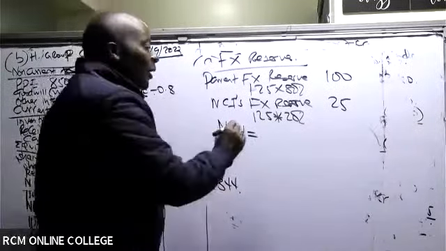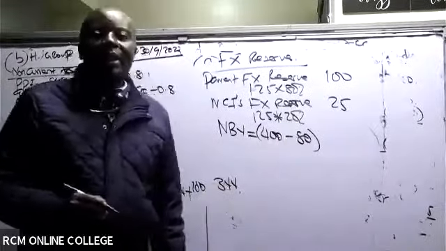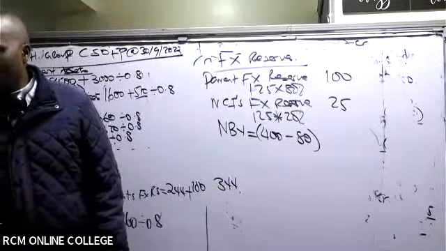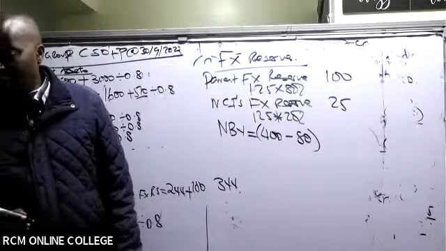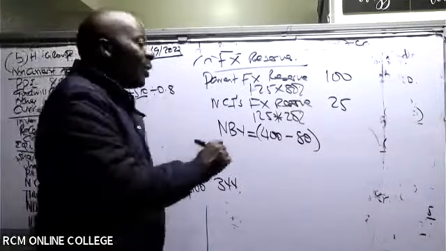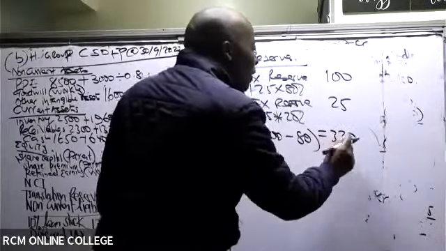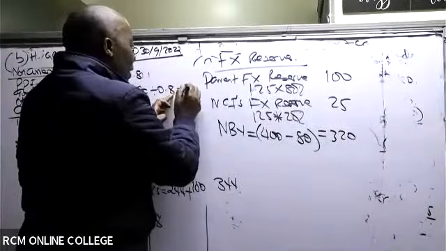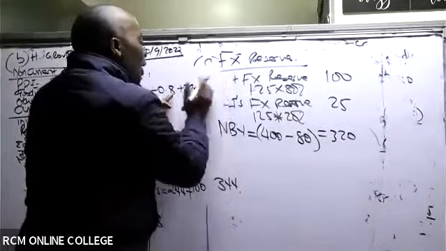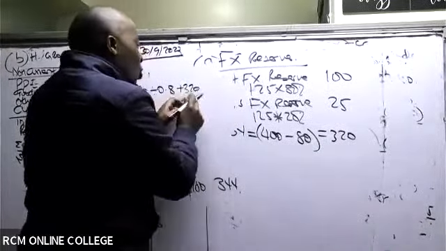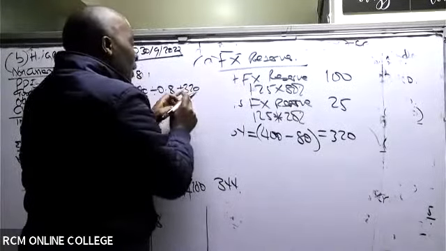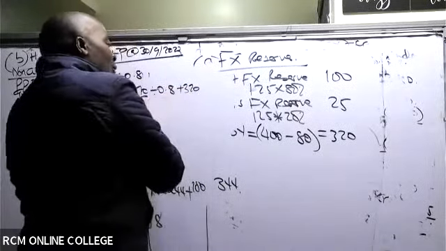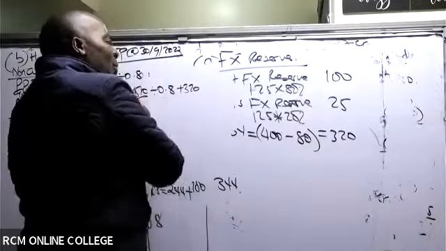Remember, somewhere there you are able to see at reporting, we have 400. Are you able to remember that 80? Oh yeah, net book value. So it should be what here? It should be 320. So this is the net book value that you bring here. So come and bring this 320. Remember that this is in form of crowns. I would want to convert this to Kenya shillings, but now at reporting date.